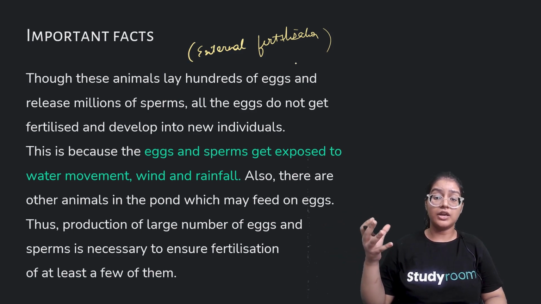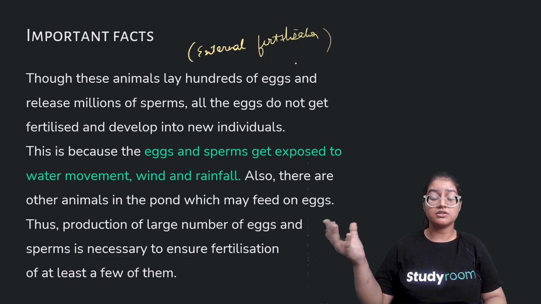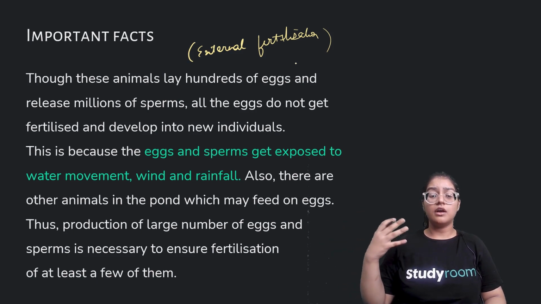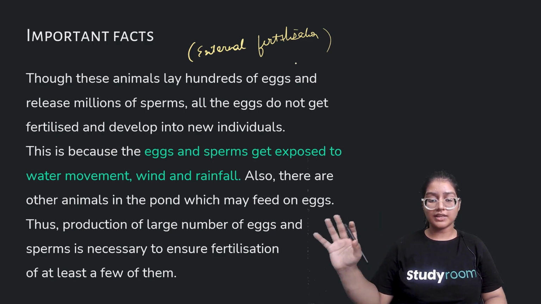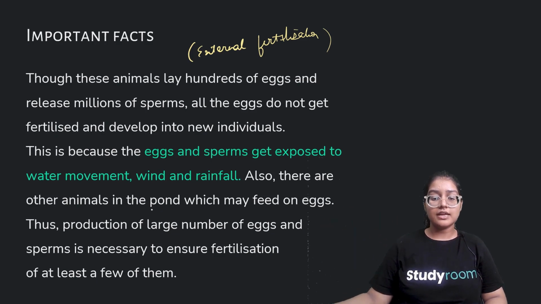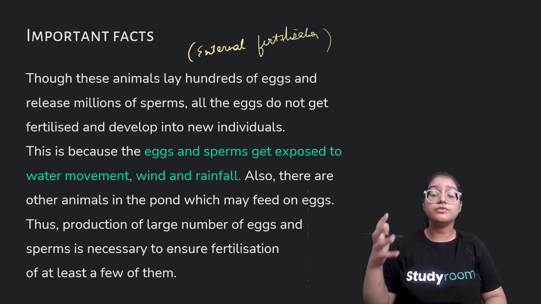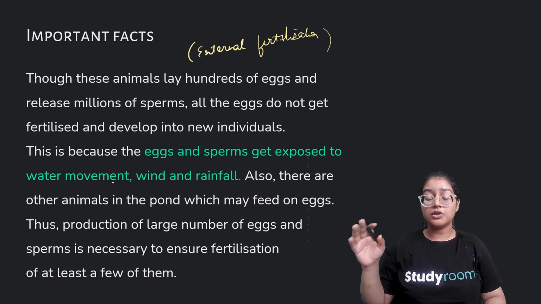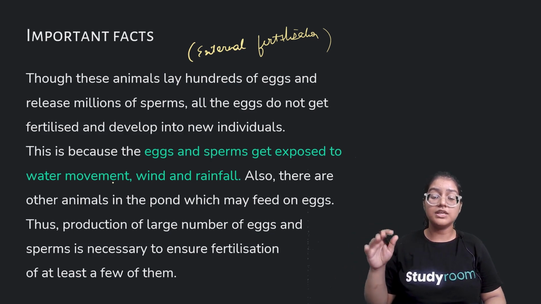Also, there are other animals in the pond which may feed on the eggs for nourishment. Thus, production of a large number of eggs and sperm is necessary to ensure that at least a few of them fuse. Others may get exploited by the external conditions.